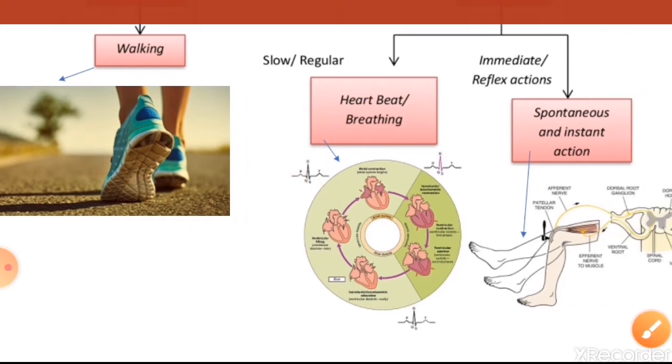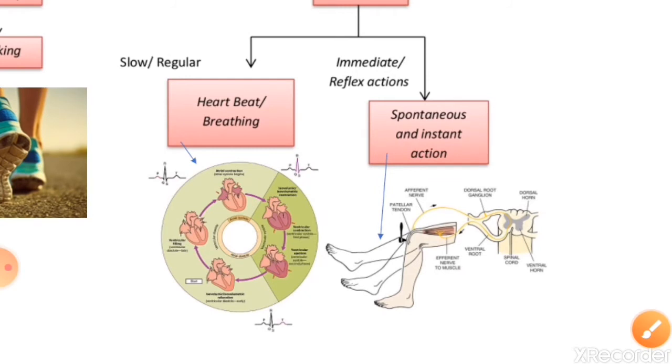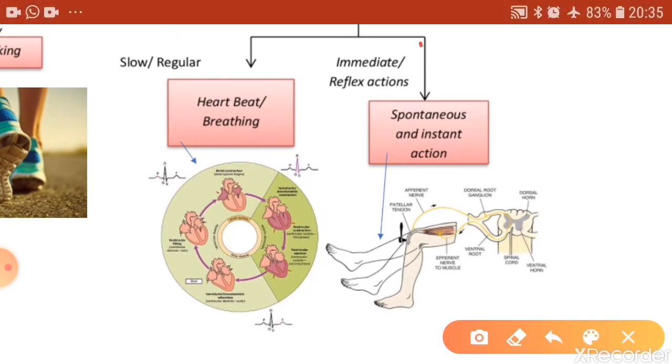There are also some movements which are sudden. These movements are sudden, automatic and involuntary. Such sudden, automatic, involuntary movements that are performed on receiving a stimulus are called reflex action. The reflex actions are sudden, automatic, involuntary actions that are shown in response to a stimulus, right?